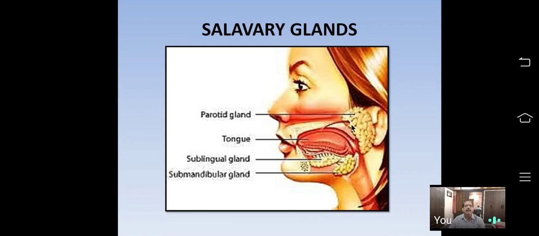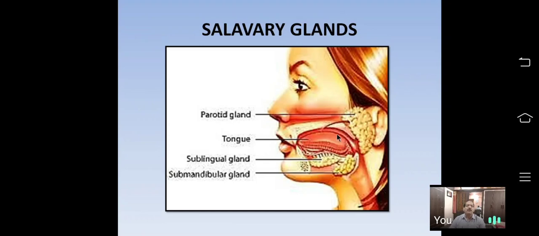If any pathogenic germs enter the mouth cavity, the lysozyme will kill the bacteria or other harmful microbes. Saliva also contains mucus, also called mucin, which lubricates the passage of the food.